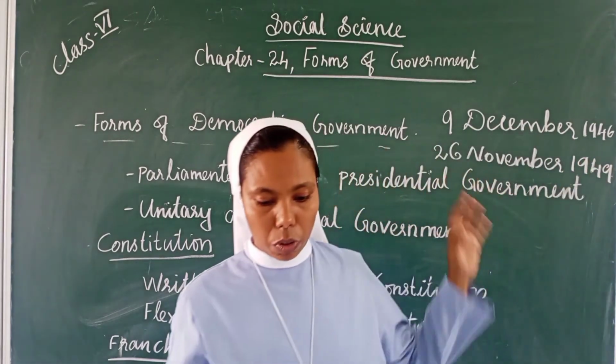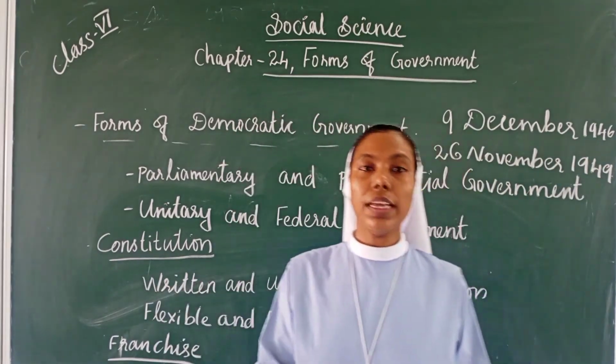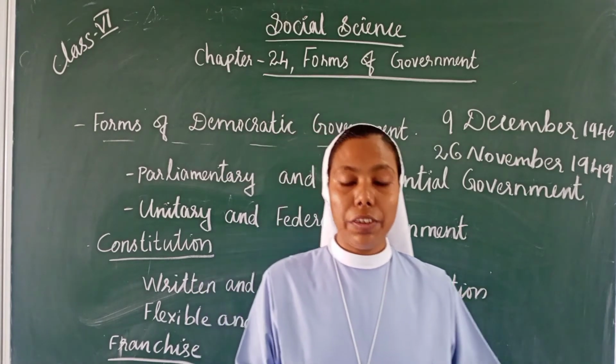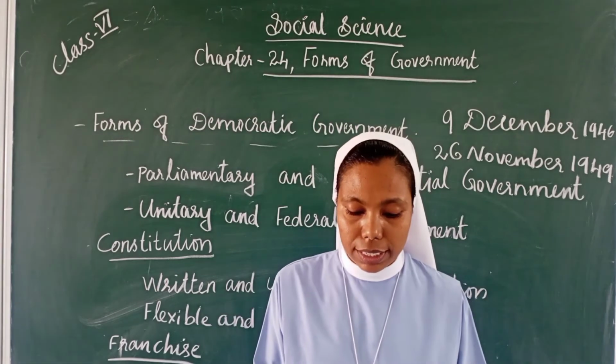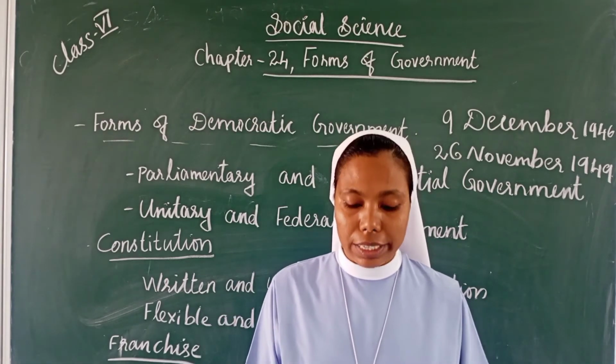So this is the Indian Constitution, and these are written constitutions.